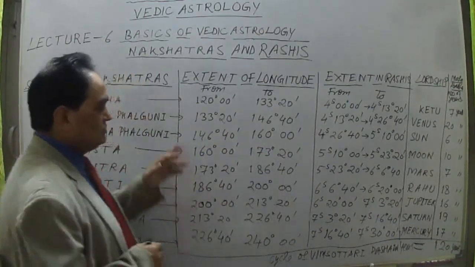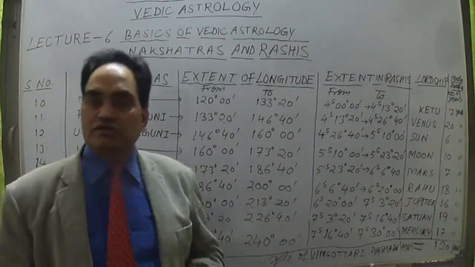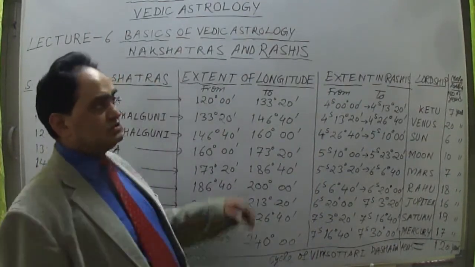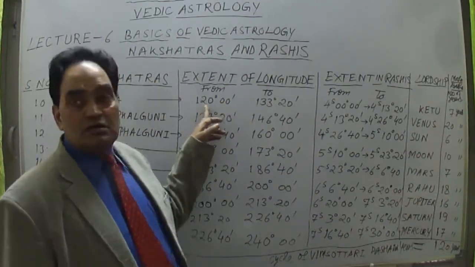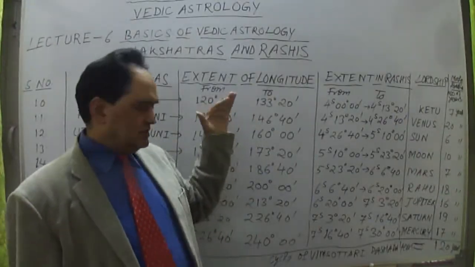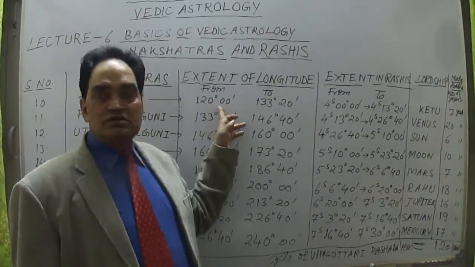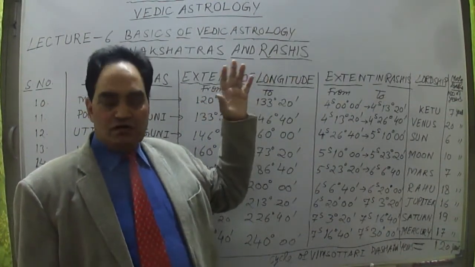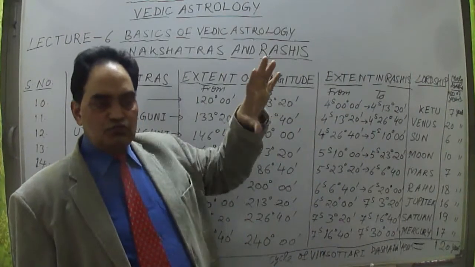Now come to the degrees of these nakshatras. As I have told you, it is very simple. Up to 120 degree we completed, as 9 nakshatras fall up to 120 degree.